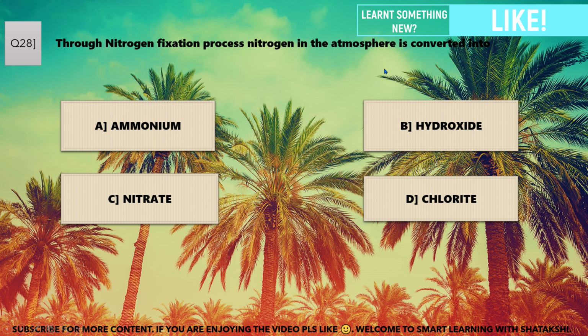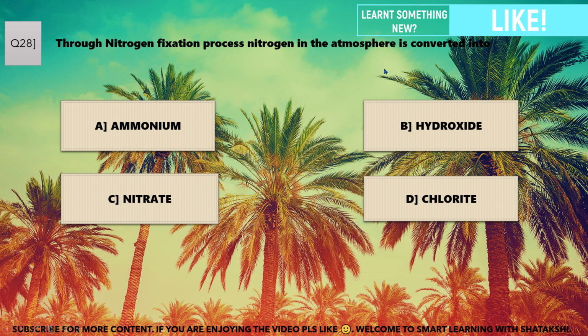Amoeba belongs to which group? Protozoa, bacteria, fungi and none of these. A. Protozoa is the correct answer. Protein synthesis in bacterial cell is done by centrioles, flagella, thylakoids and ribosomes. D. Ribosomes is the correct answer. So we have completed all the questions.